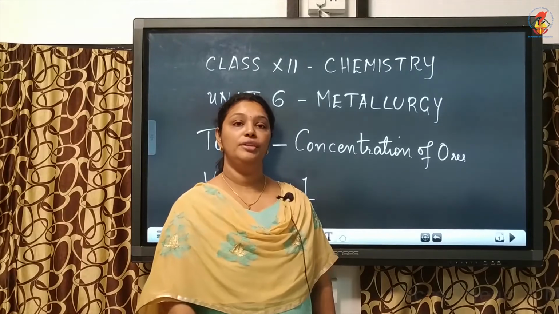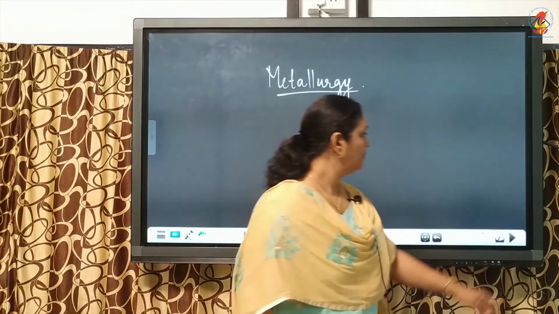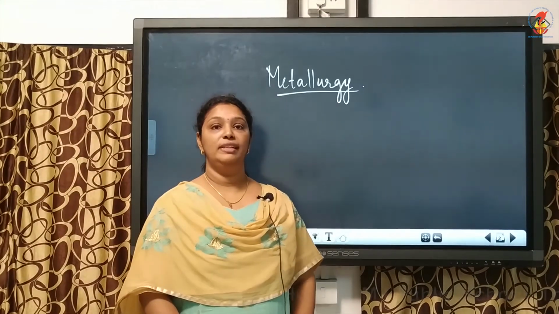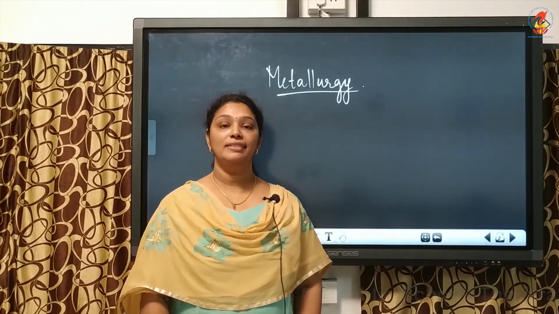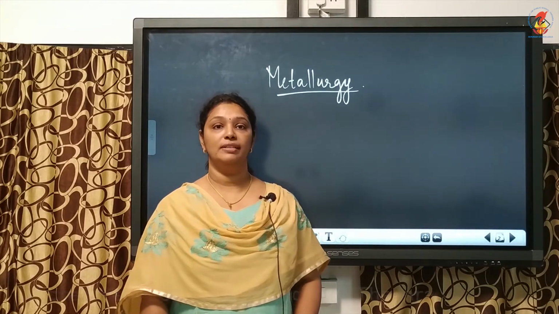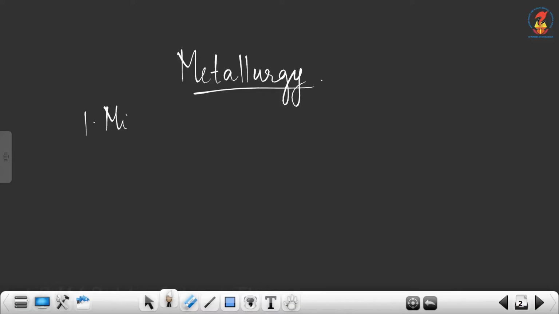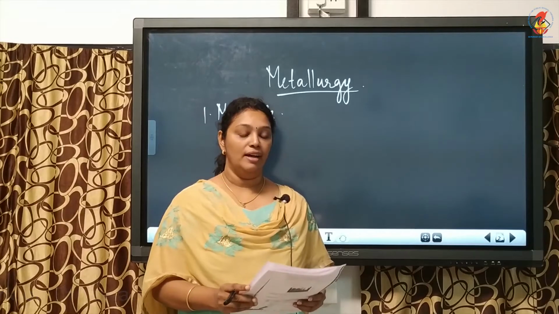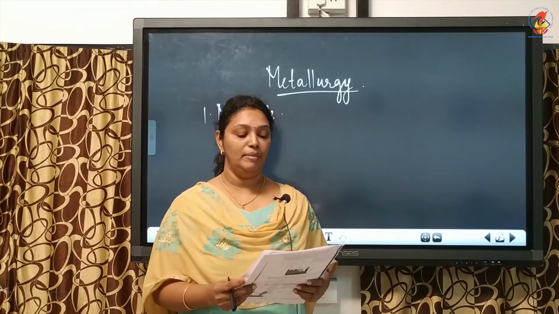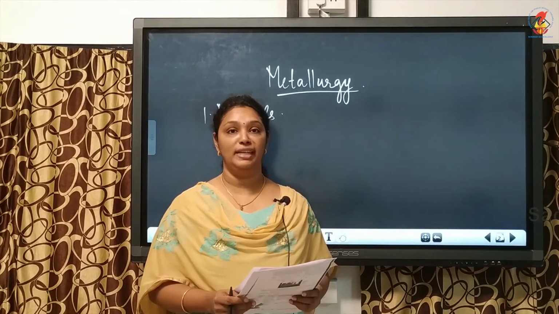Good morning. Today we are going to see a new chapter, Metallurgy. Before we deal with the chapter Metallurgy, let us see some basic terms coming in this chapter. The first term is minerals. What are minerals? Minerals are the naturally occurring chemical substances in the earth's crust which are obtained by mining.